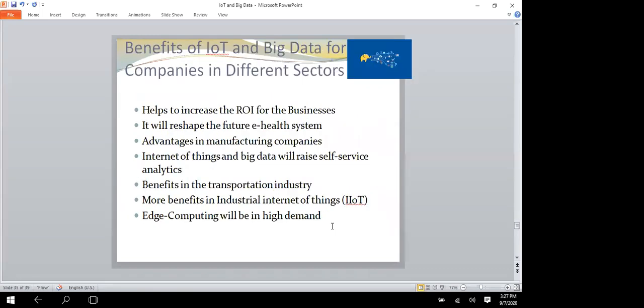What is the benefit of IoT and big data for companies in different sectors? Definitely, it helps to increase the ROI, the return on investment of the business. It will give more benefit, and it will help reshape the future of e-health systems.